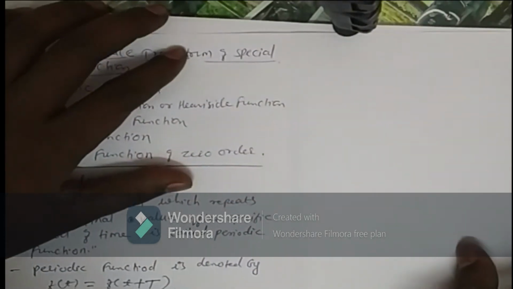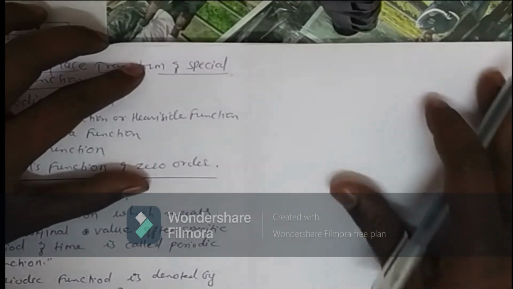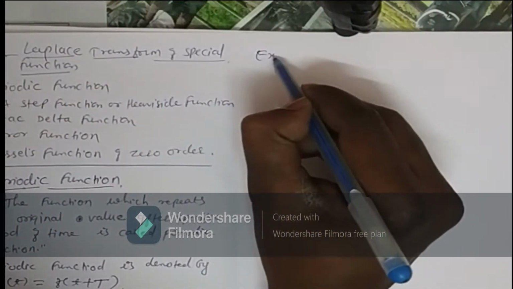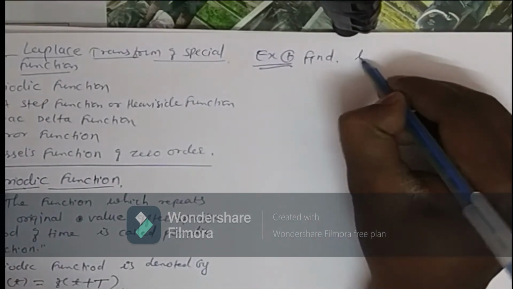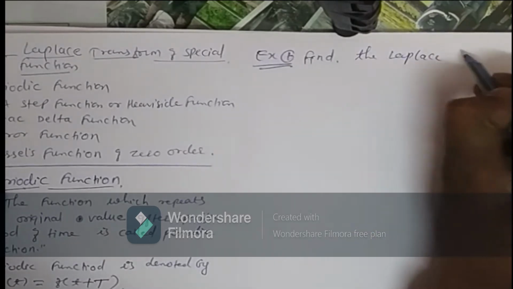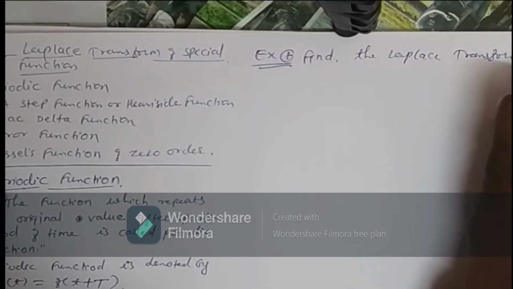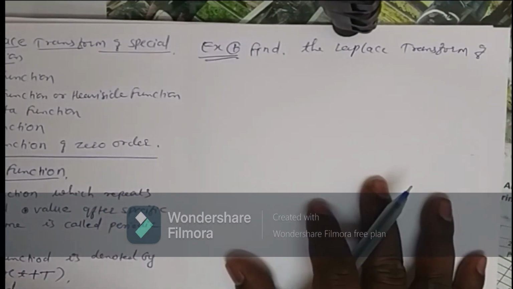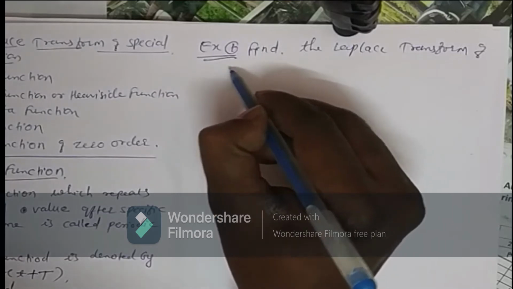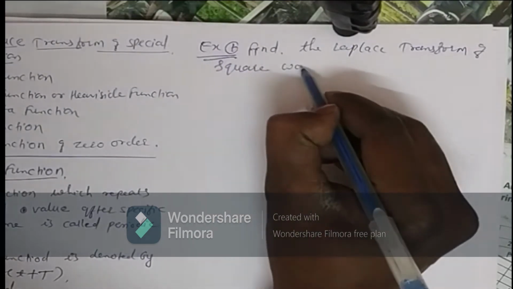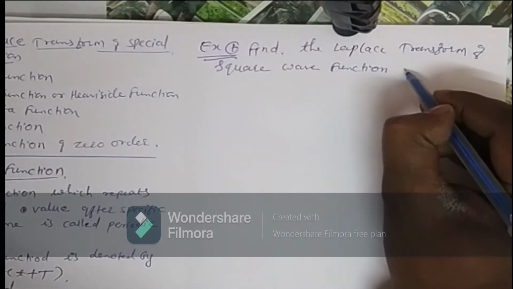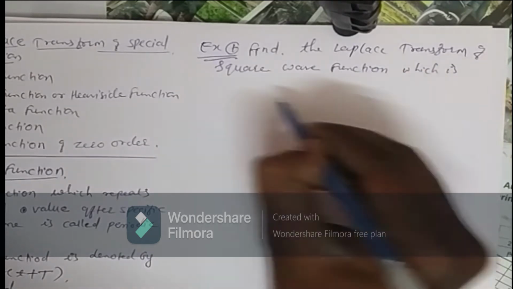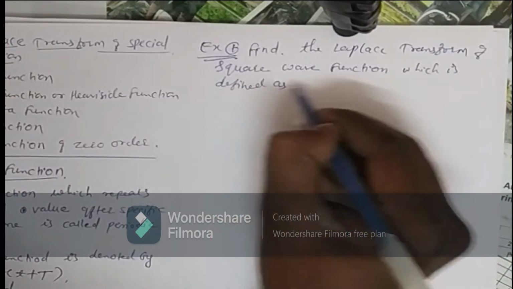Now let us solve some examples upon this, and after that we will see the next functions. So let us see example number one. Find the Laplace transform of the square wave function which is defined as follows.